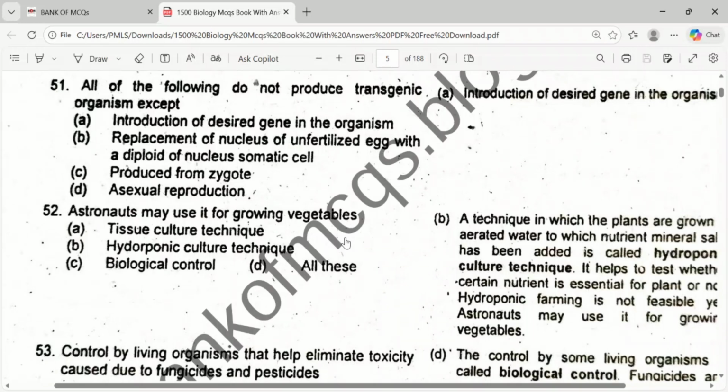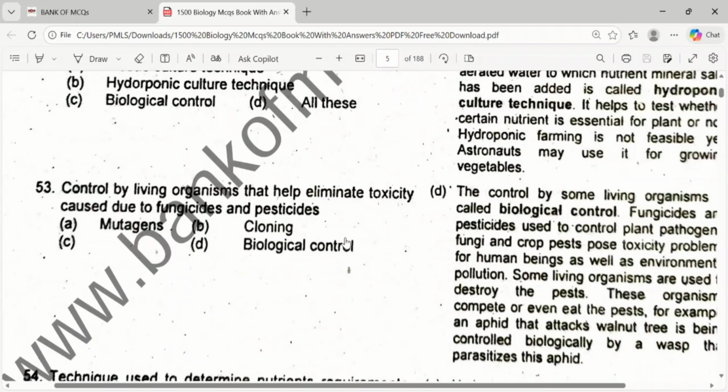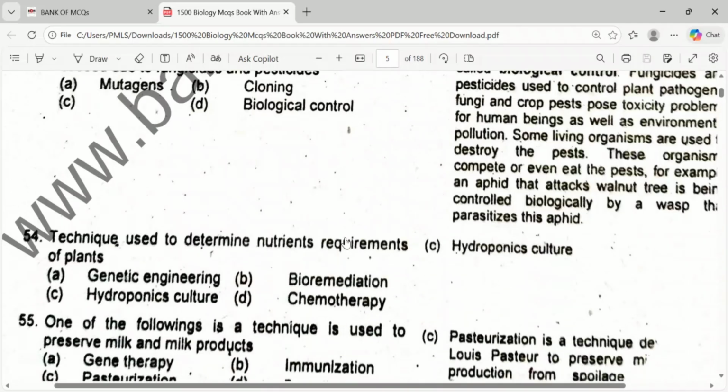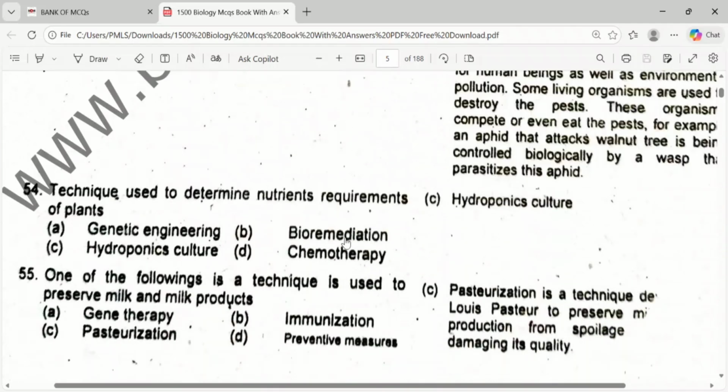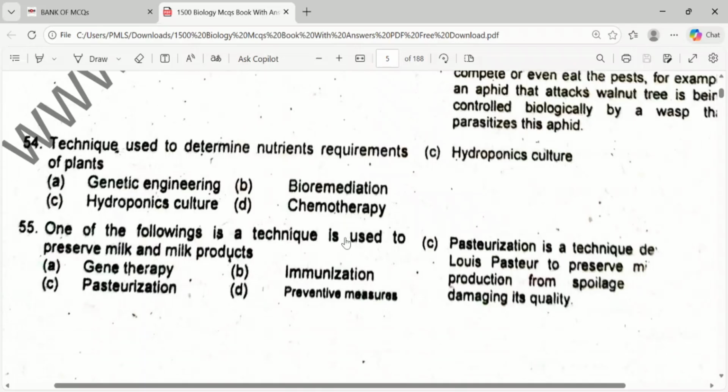Hydroponic culture technique. Control by living organisms that help eliminate toxicity caused due to fungicides and pesticides is biological control. Technique used to determine nutrient requirement of a plant is hydroponic culture. One of the following techniques used to preserve milk and milk product. This is also pasteurization.